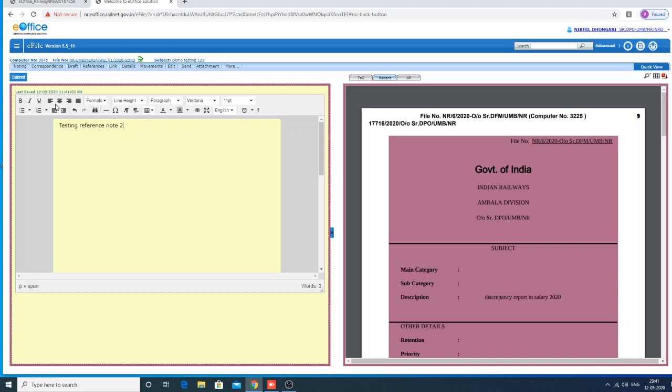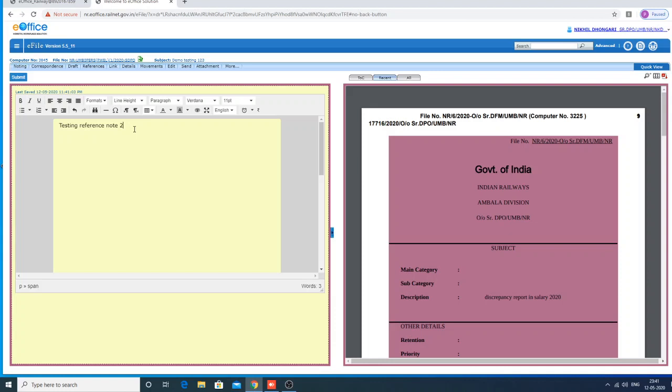You can do whatever corrections or editing with the options shown here, and you can change your language also from English to Hindi or whatever. Either you can cut, copy, paste from any other document on the PC desktop and simply paste here, or you can type directly here. Take reference note 2.